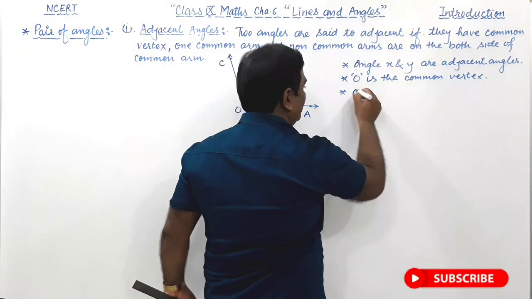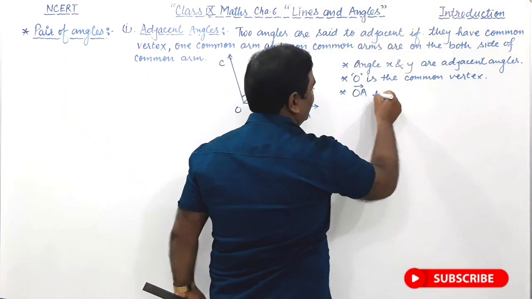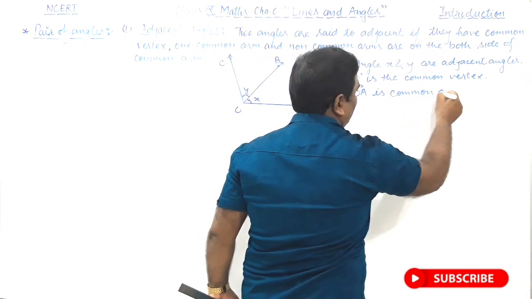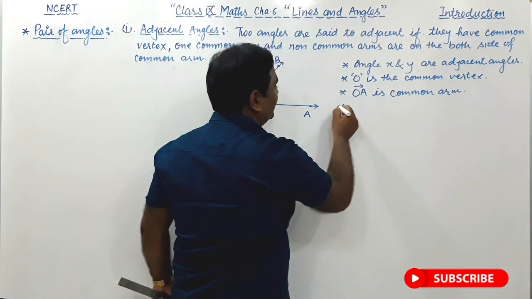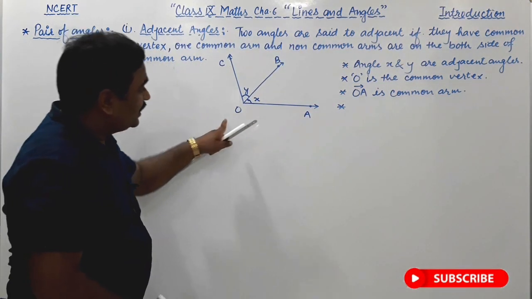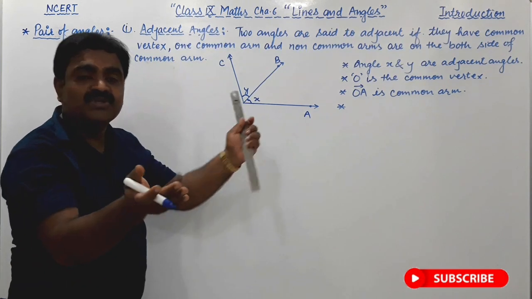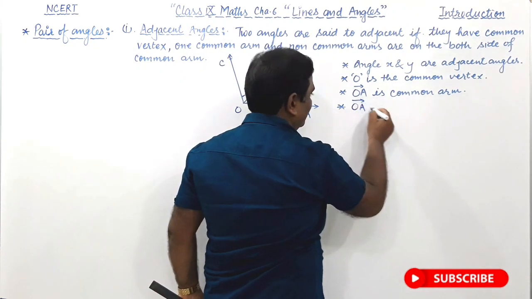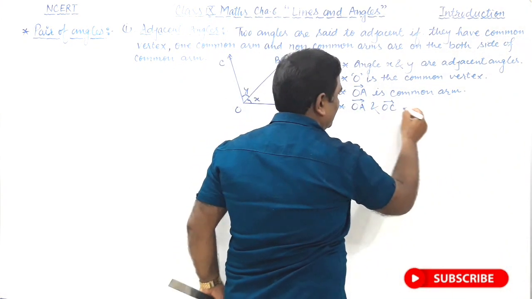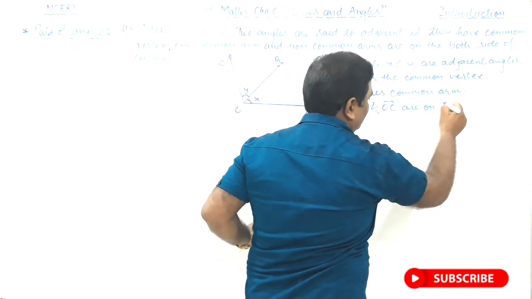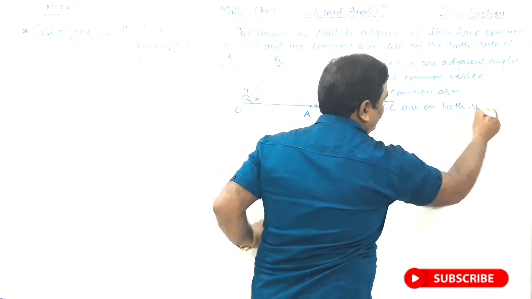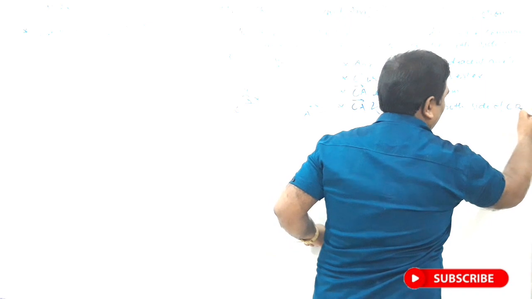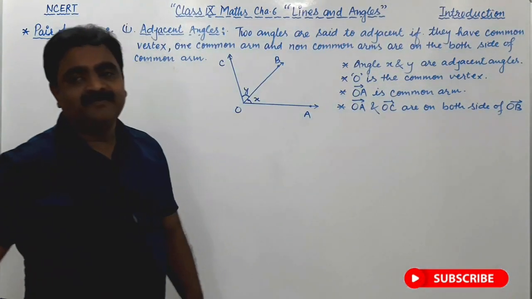Next, rays OA and OC are on both sides of ray OB, which is the common arm.